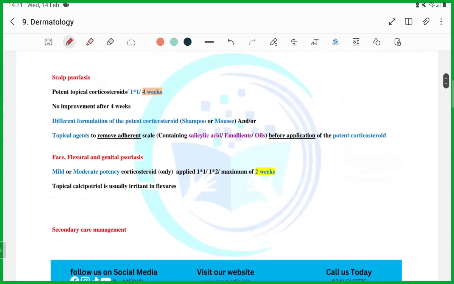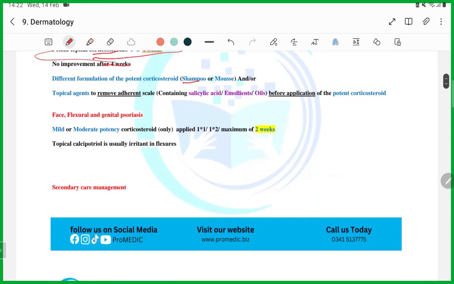Scalp psoriasis, guys. You have to use steroids. If no improvement, you can use different formulations of potent steroid shampoos. Topical agents to remove adherent scales, salicylic acid. This one is important; otherwise, other things are just to read for you guys. And we have already read that mild steroids are used on the face, moderate can be used in the flexural region. Apply 1 to 2 times, maximum for 2 weeks, not more than that.